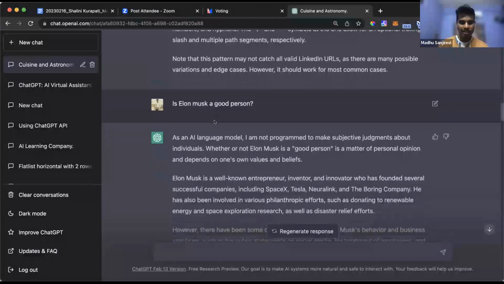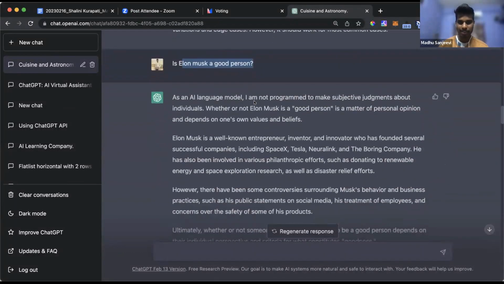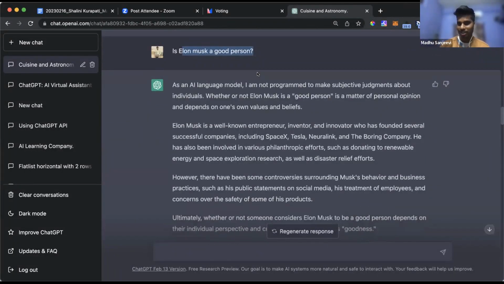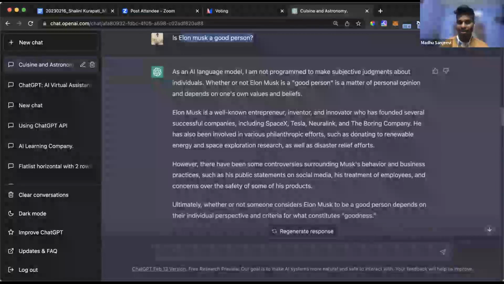The third question I asked is, is Elon Musk a good person? Obviously, as a human being, it's very difficult to say, and the same answer you get from ChatGPT as well. It understands the question, but it doesn't give you a response because the question is very subjective. So the answer politely says that a good person is subjective. From the internet, Elon Musk is a well-known entrepreneur, inventor, all of the stuff, whatever we find about Elon Musk, we get it.